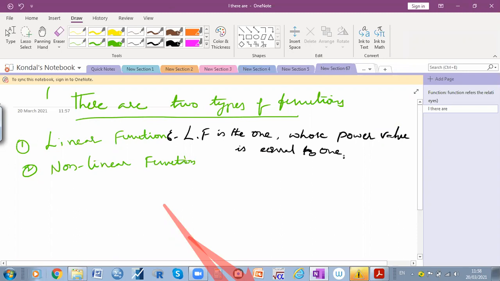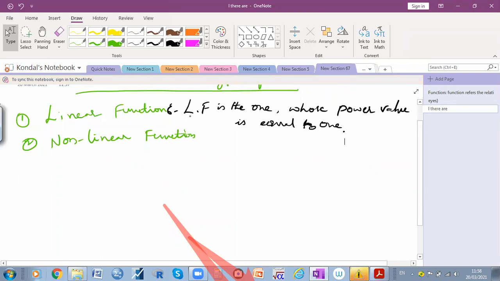When you write a function, the power value should be equal to 1. That is called a linear function.